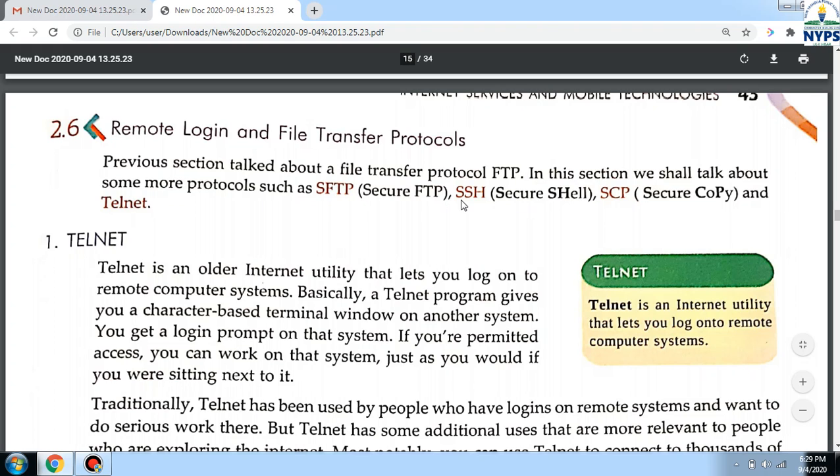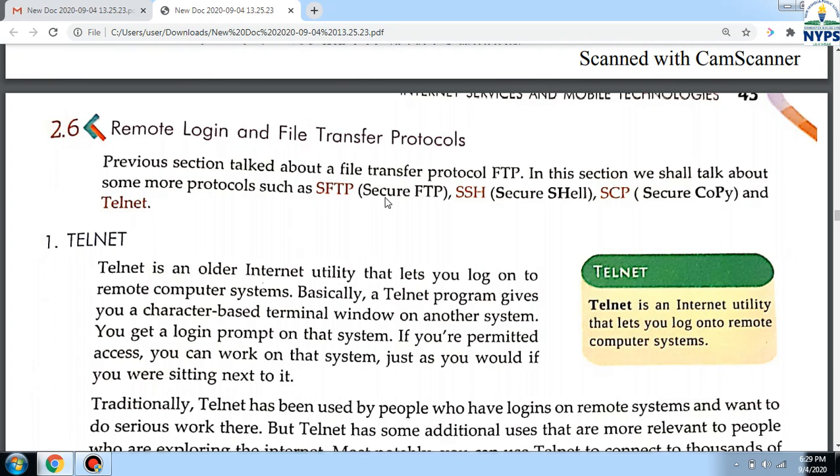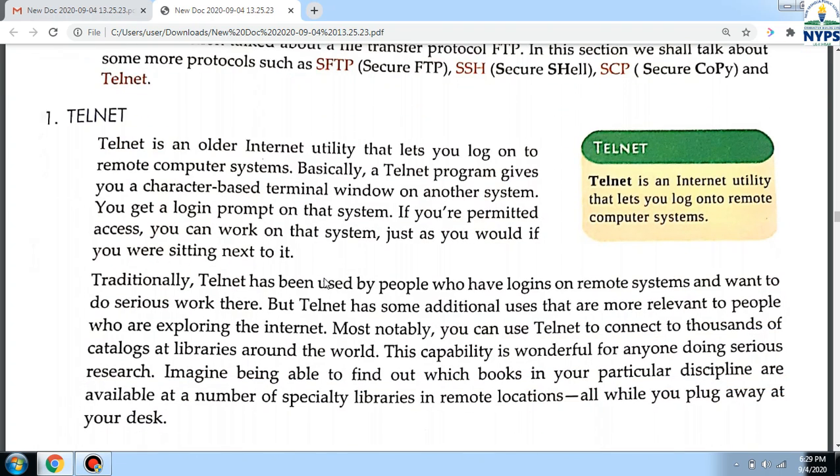In this section we'll read about SFTP. FTP is simply transferring the file, but SFTP is for transferring in a secure manner. The full form is Secure FTP. SSH is secure, SSL, SCP is secure copy, and Telnet. Telnet is the most popular protocol used for remote login.